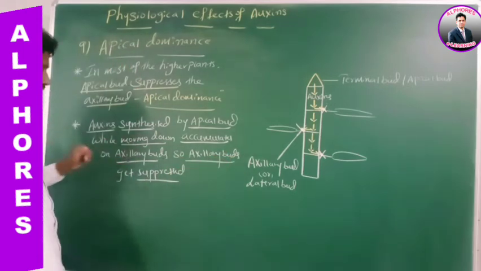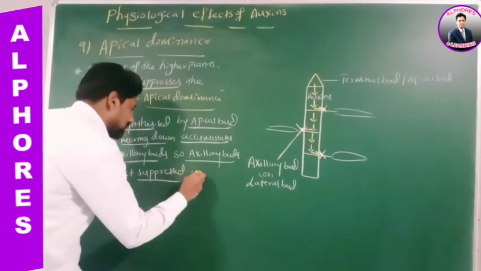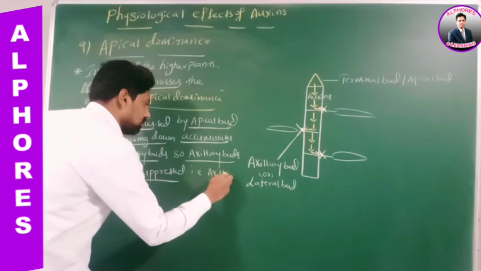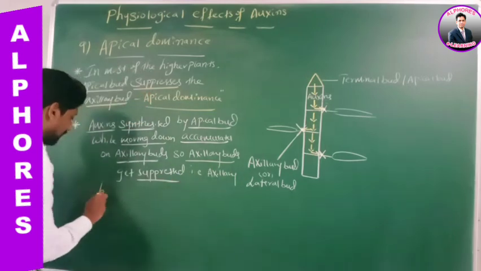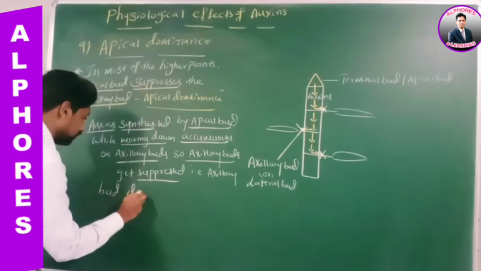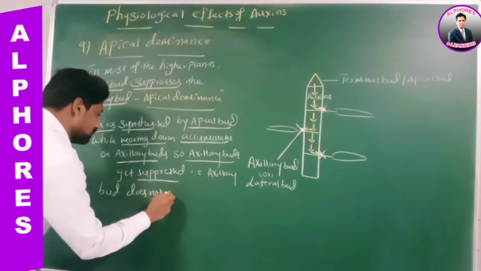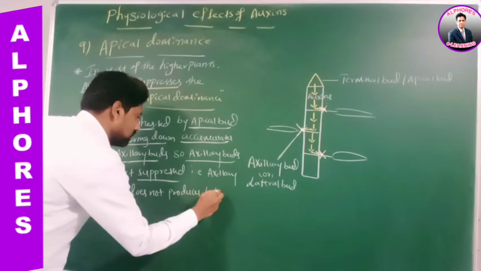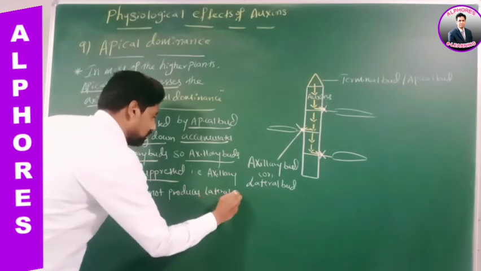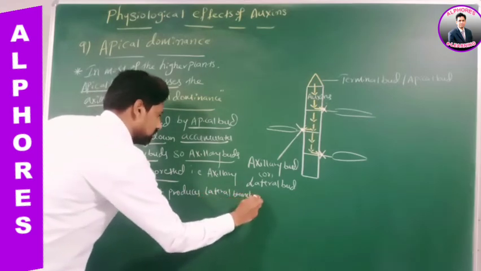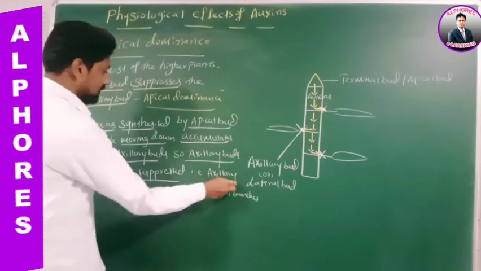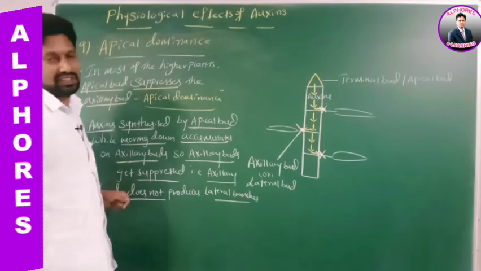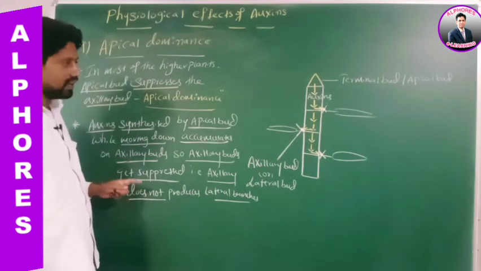Which bud gets suppressed? The axillary bud gets suppressed. That is, the axillary bud does not produce what? Lateral branches. Is the axillary bud producing lateral branches? No, it is not producing lateral branches. Is this statement okay? Right?